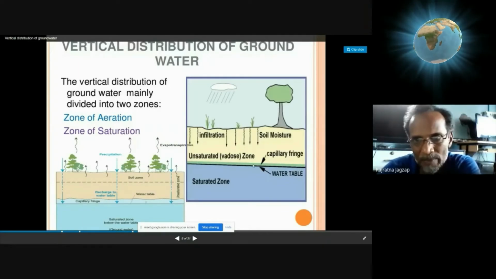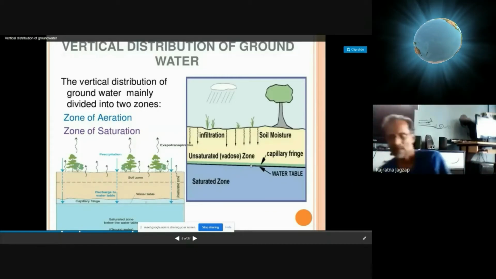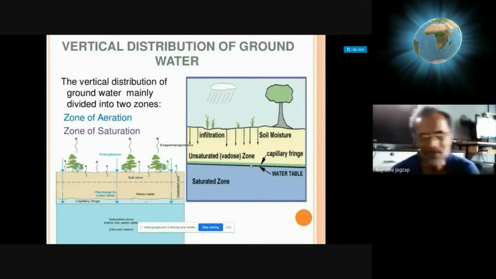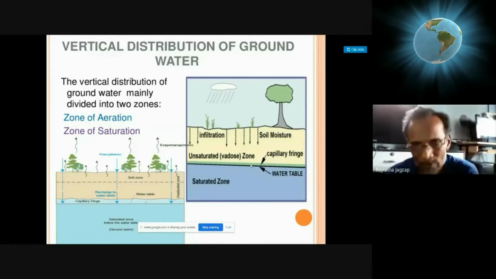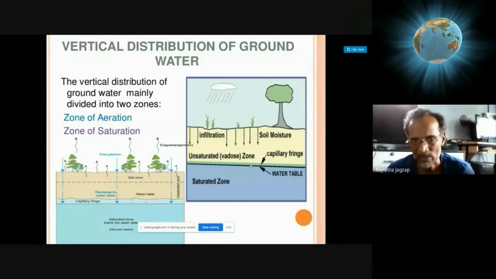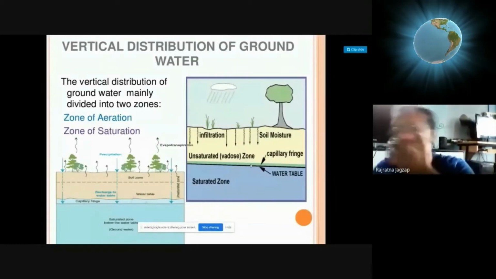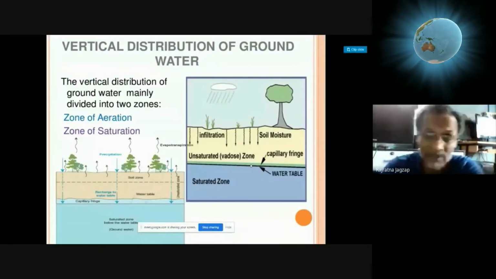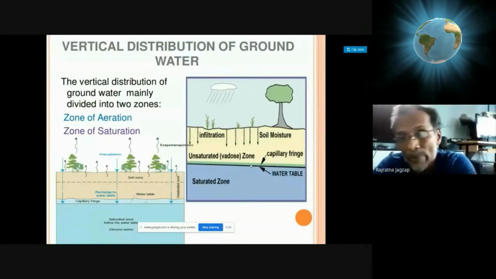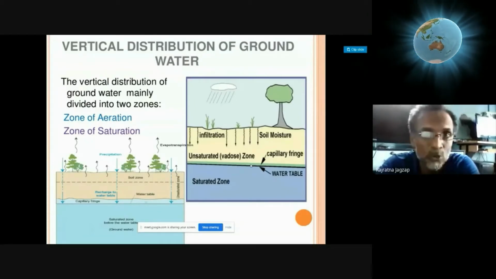Okay. So this green area is called the capillary margin or capillary fringe, or it is also called the microcapillary zone, which is present between the unsaturated zone and saturated zone. So it is a transition zone. That's why it's called a fringe. Fringe is a margin or transition margin. You know what is capillary. If you know capillary, you can understand what it is. Capillary is a very fine tube.